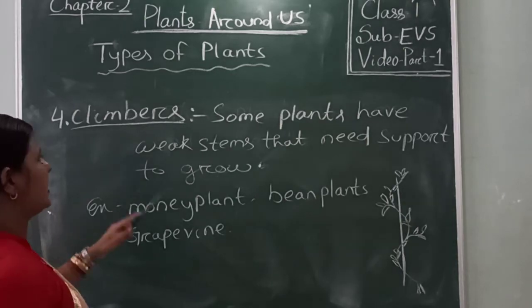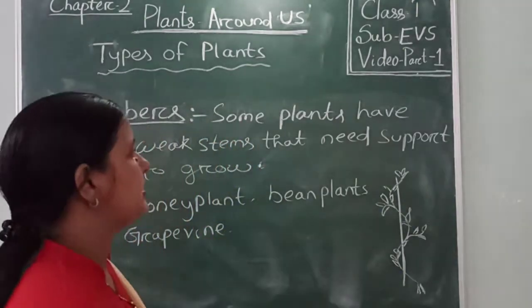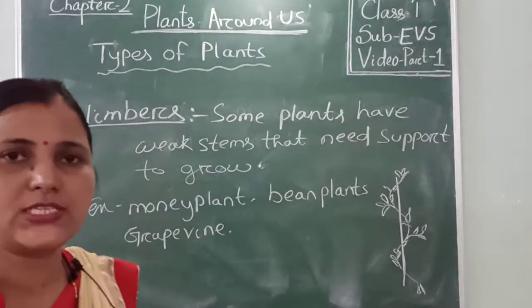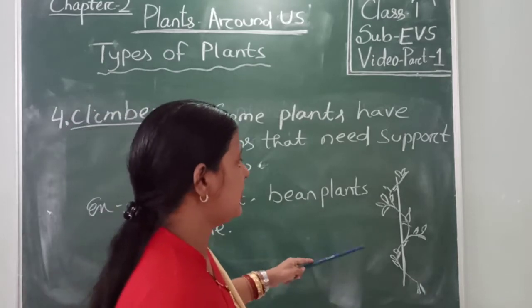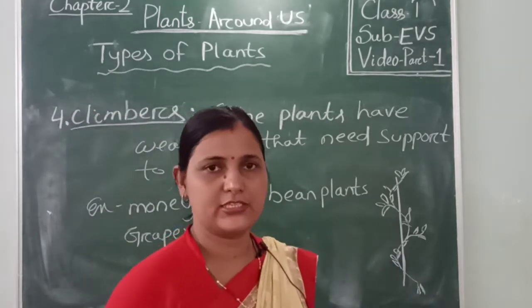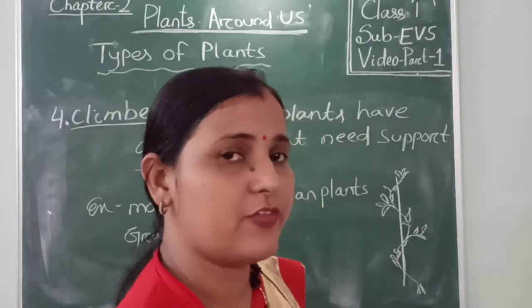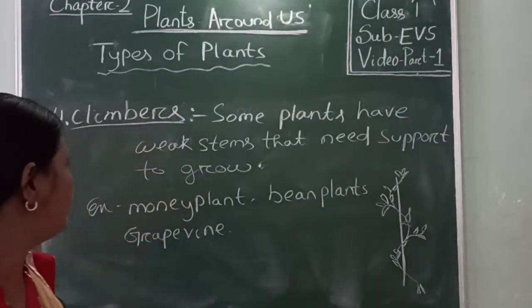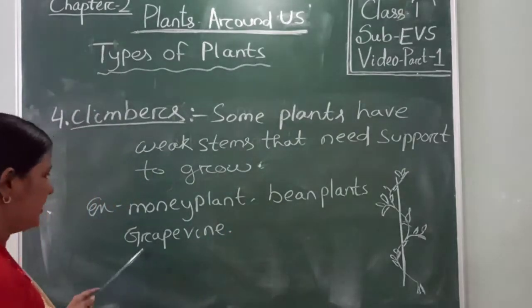Then the fourth one is climbers. Climbers are plants that have a weak stem and need support to grow. These plants always need support to grow, like a stick, the walls of a house and other trees. The examples of climbers are money plant, bean plant, grapevine.